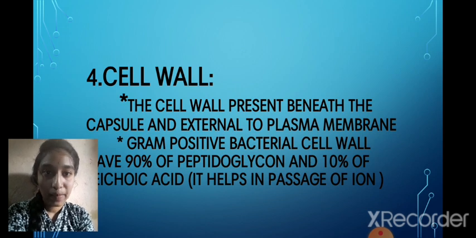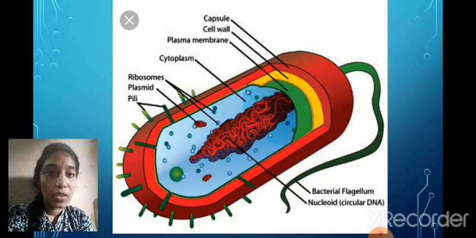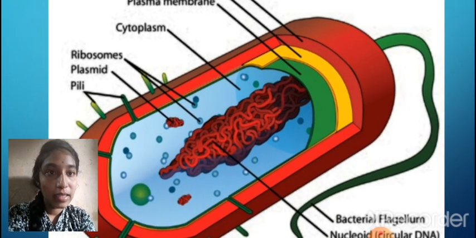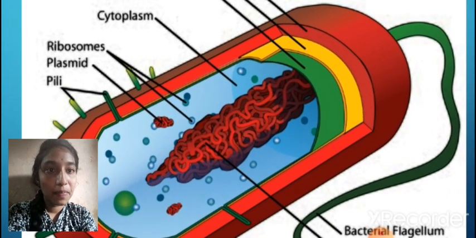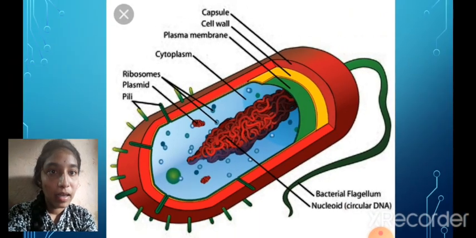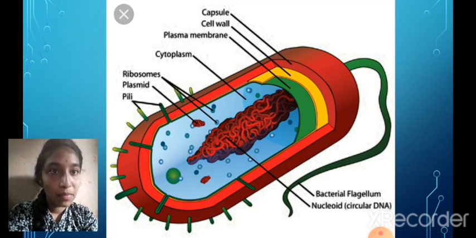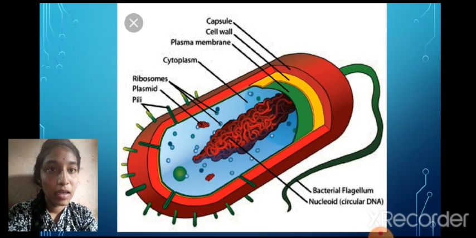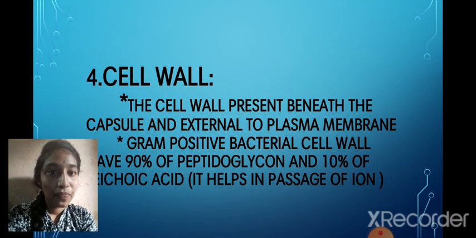The cell wall is present beneath the capsule and external to the plasma membrane. Here this is the plasma membrane, and beneath the plasma membrane the cytoplasm is present. So above the plasma membrane the cell wall is present.